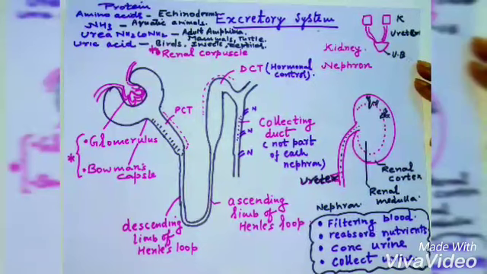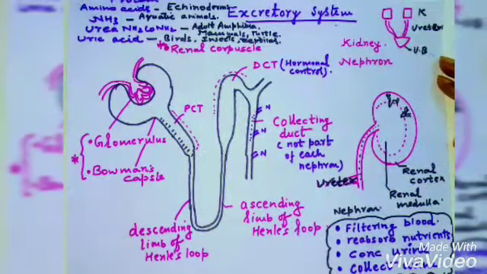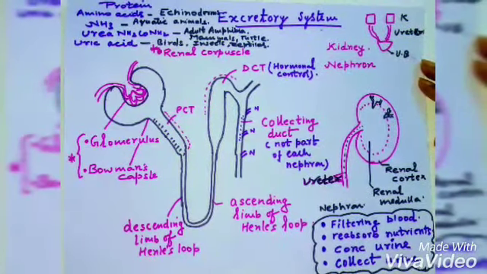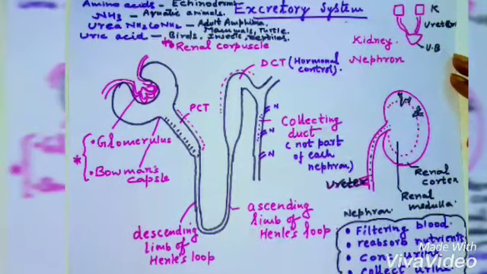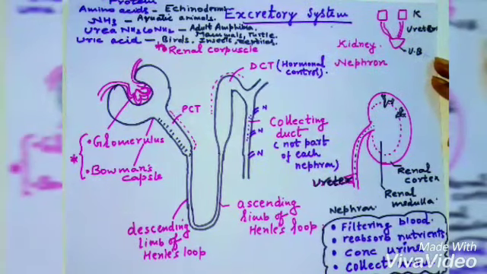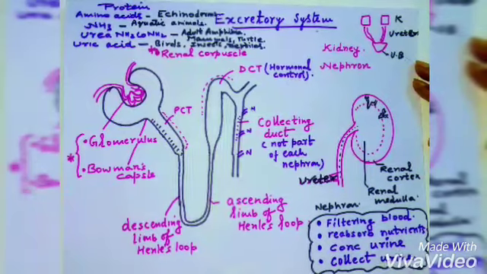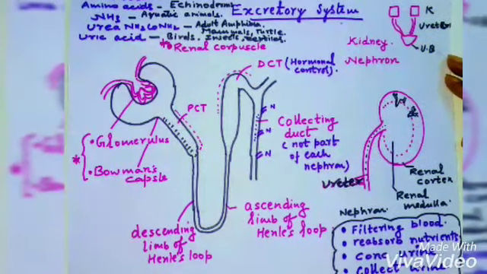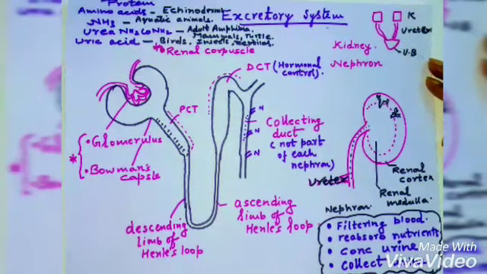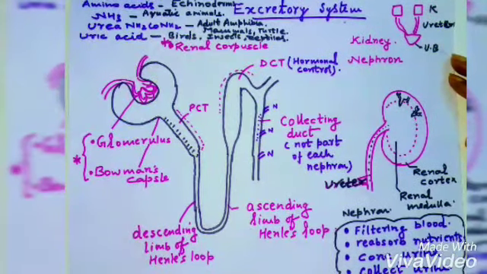These nephrons are present in millions in the kidney, and the nephron is the blood filtering unit which mainly helps in urine formation. To know how urine formation occurs, first of all we need to know the structure of the nephron. The structure of the nephron is very clear because each nephron is a tube-like structure, and each nephron begins with a cup-like structure known as Bowman's capsule.